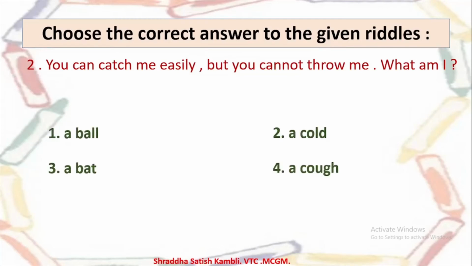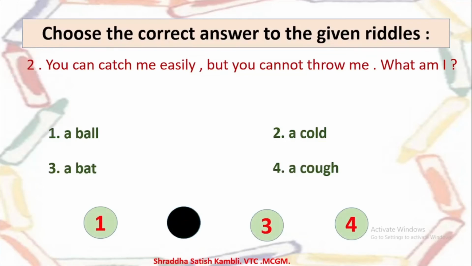Is it a ball? Is it a cold? Is it a bat or a cuff? So what is it? What can you catch but cannot throw? It is option number 2, a cold. A cold. We say catch a cold. Okay? You don't say catch a cuff. Alright? So it is a cold.